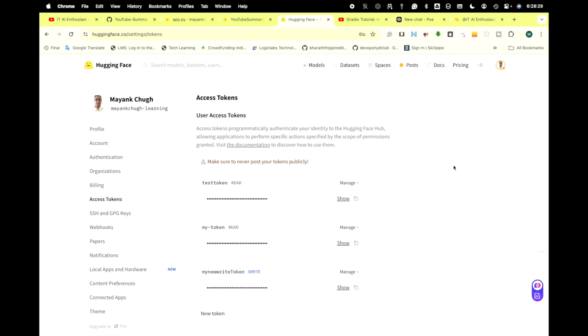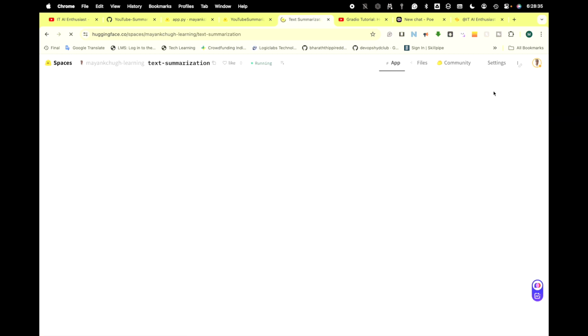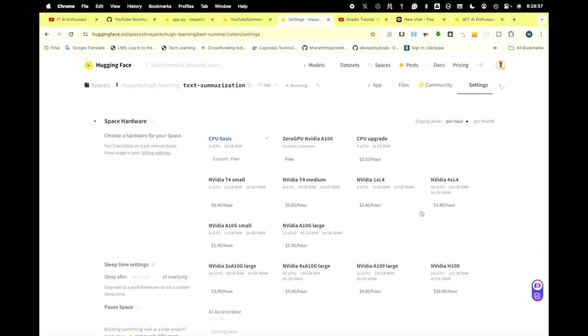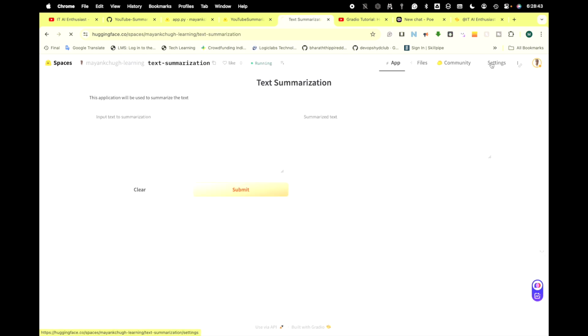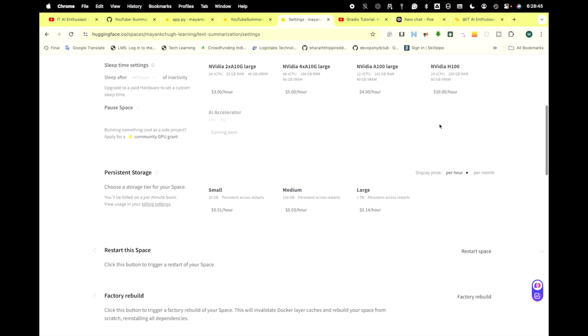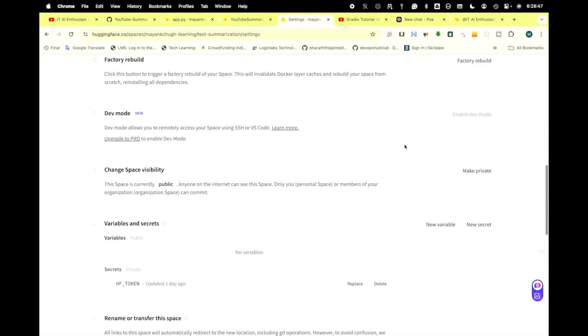That token goes in your space. When you go to your space text summarization, go to settings and go down, and you will find a new secret.